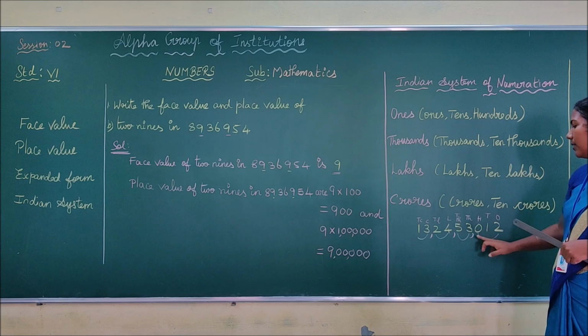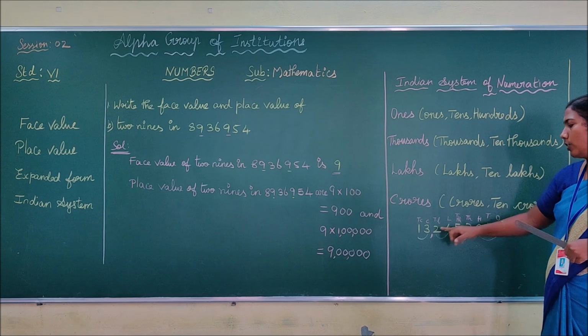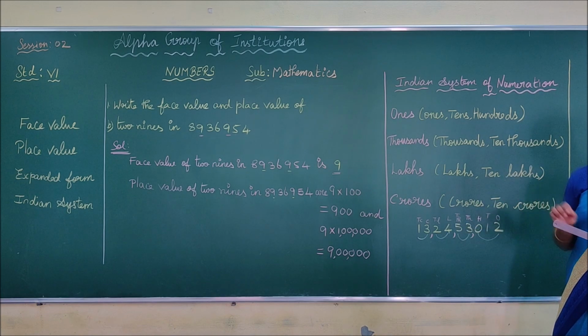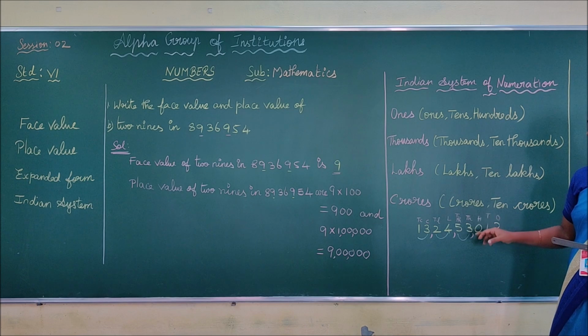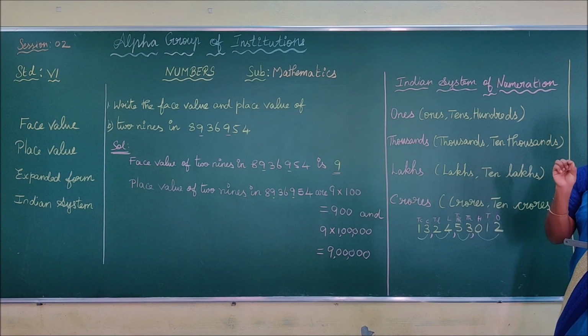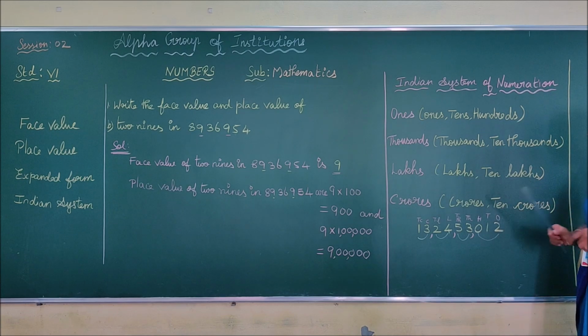So now we place the commas as per the Indian system of numeration. Now I tell you how to write the number name very easily using the Indian system. Once the number is given, first use a pencil to shortly write the place values of the given number. For ones use the letter O, for tens use T, for hundreds H, for thousand use TH because you are already using T for tens.